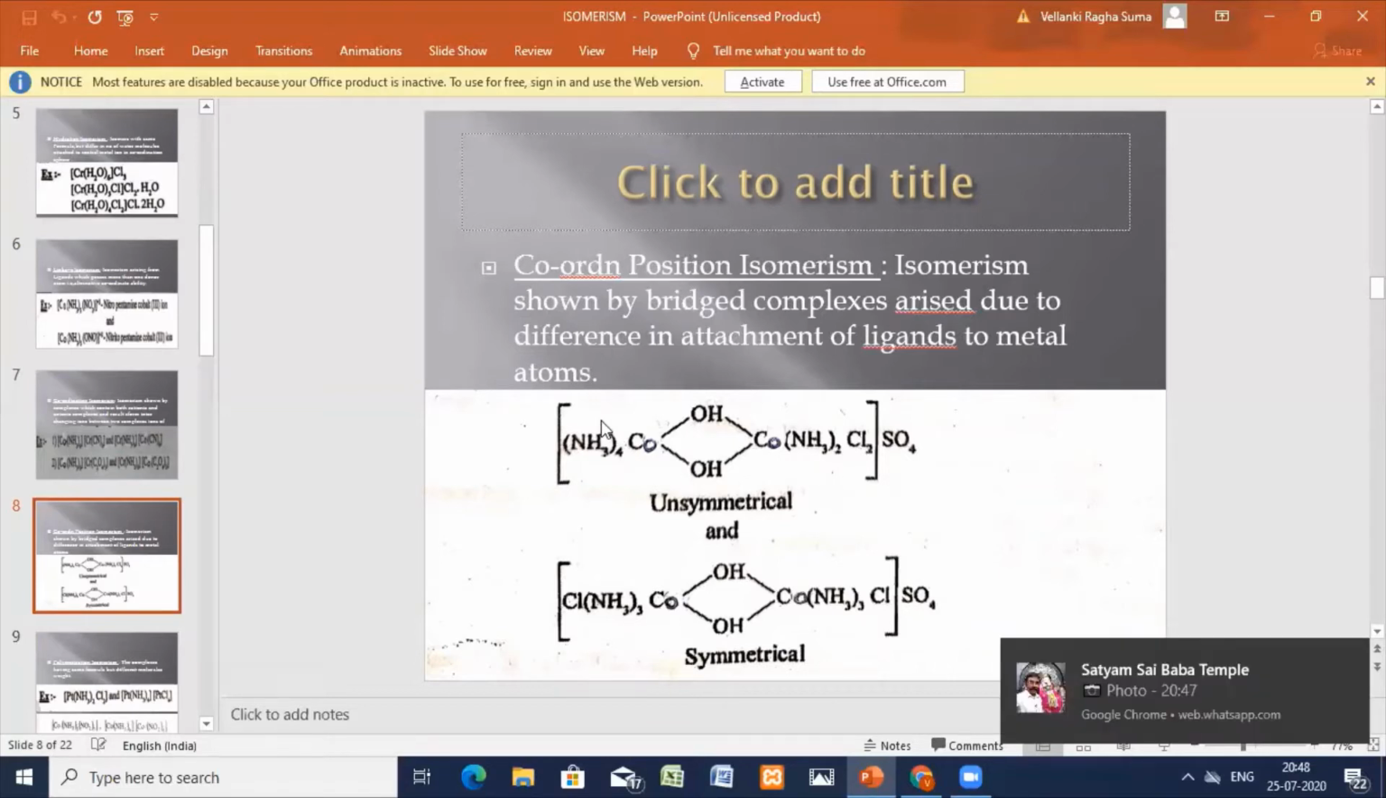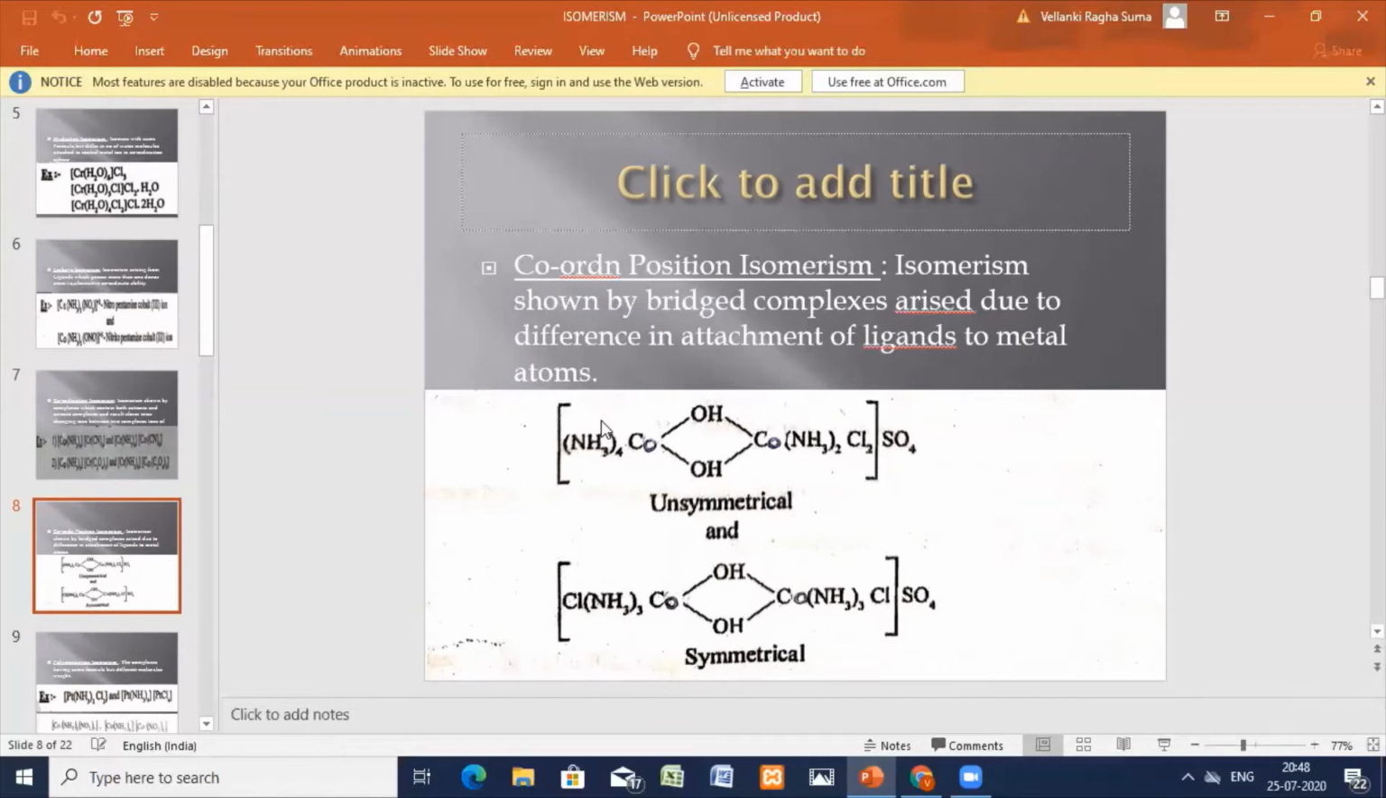This isomerism is shown only by the bridged complexes. It arises due to a difference in the attachment of the ligands to the central metal atom. Here you can see 4 ammonias and here you can see 2 plus 2 chlorides. And in the next complex, 1 ammonia is getting exchanged here. Okay, 1 chloride is again exchanged here. So 3 ammonia molecules and 1 chloride. Okay, within the sphere, the ligands are getting exchanged.